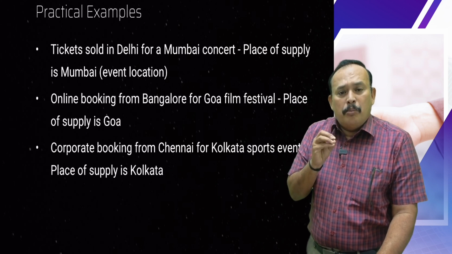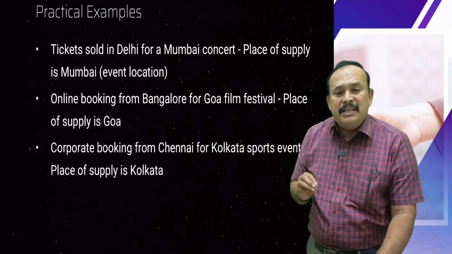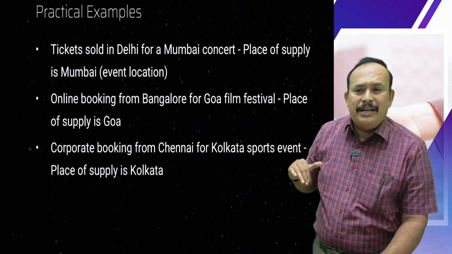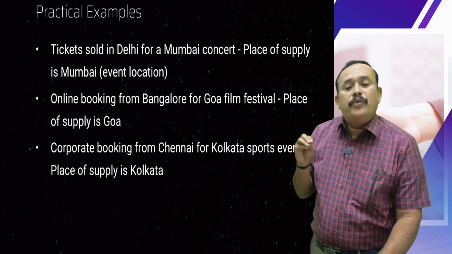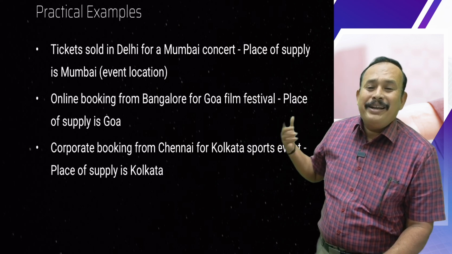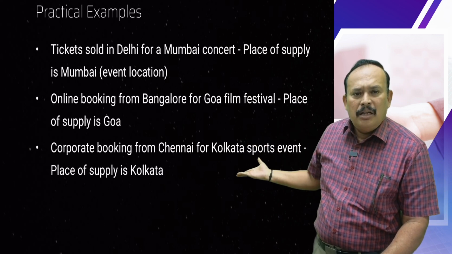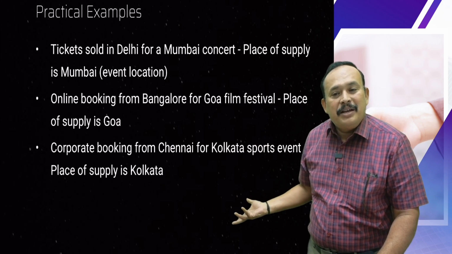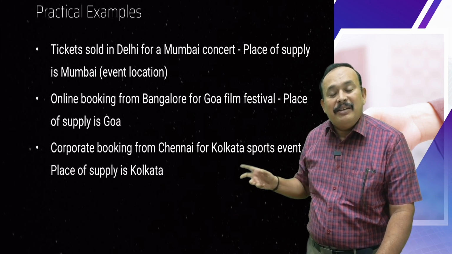Corporate booking from Chennai for a Kolkata sports event. The sporting event is going to take place in Kolkata, so the place of supply is also Kolkata. What is the difficulty? Where the event is actually held is the place of supply.